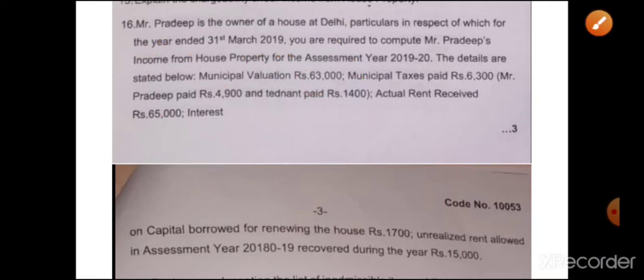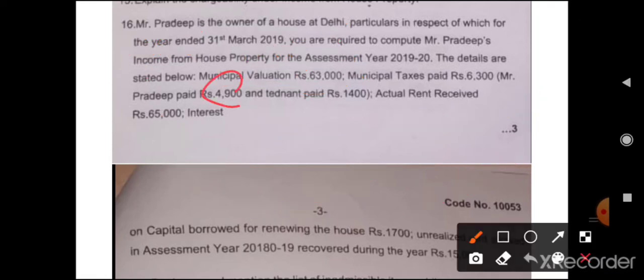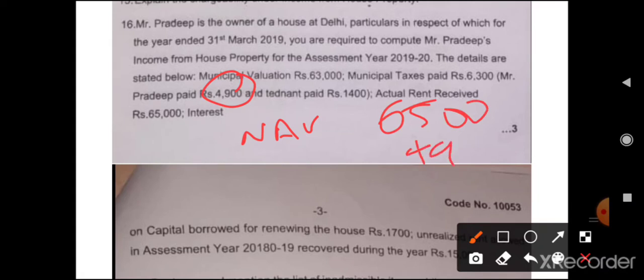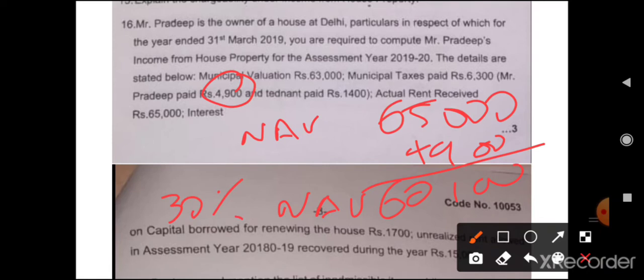From 65,000 GAV you need to deduct municipal taxes 4,900. Remaining will be your NAV. If from 65,000 you deduct 4,900, 60,100 will become your NAV. On this you have to deduct 30% under 24A standard deduction, and this 1,700 under 24B you will get as deduction.